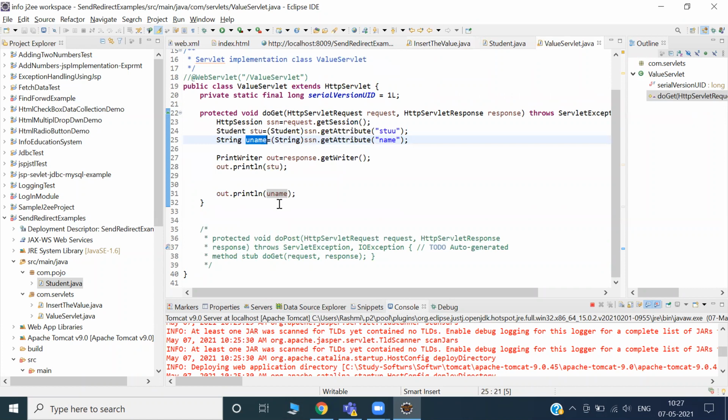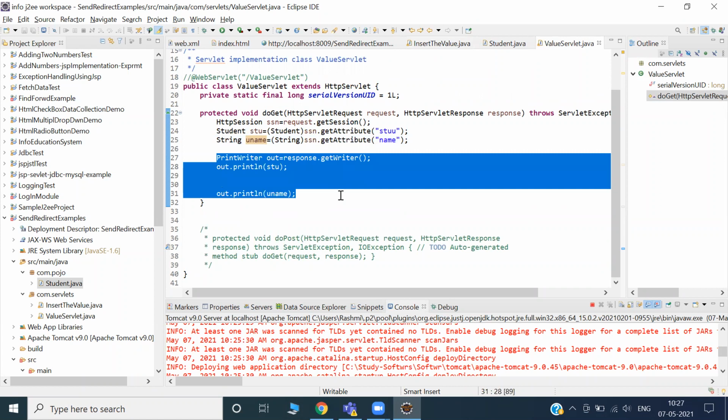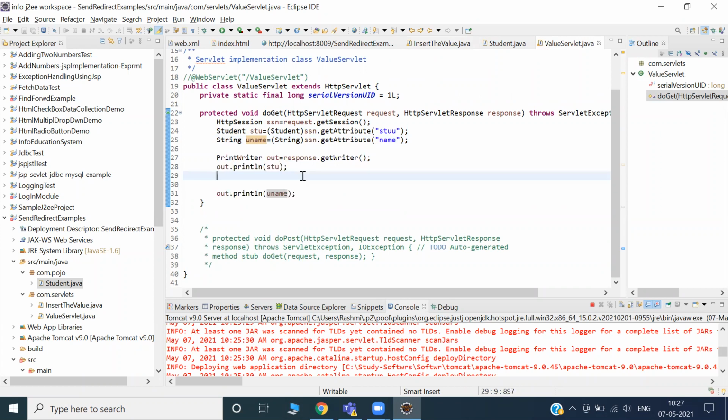Okay, so you understood, right? Because you want to see the output in the console, that's why you have created the PrintWriter. Now you can ask me, sir, is it possible? Can you do all of this with the help of JSP? Yeah, we can. JSP will be a little easier at the time of fetching the data.